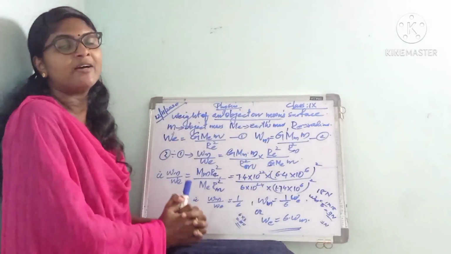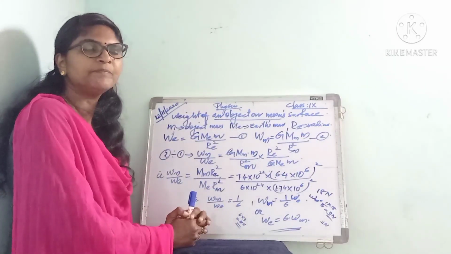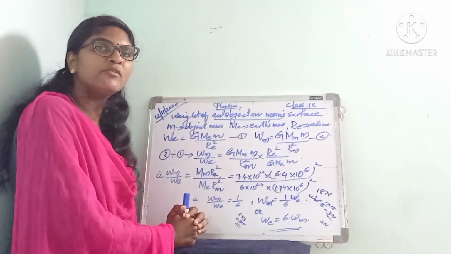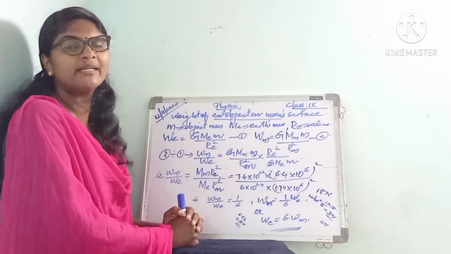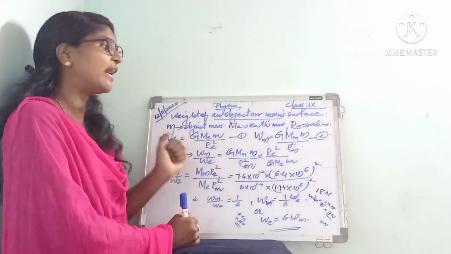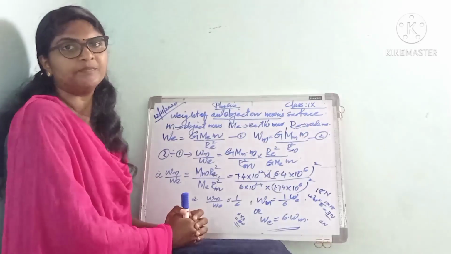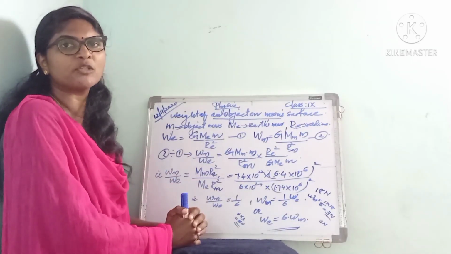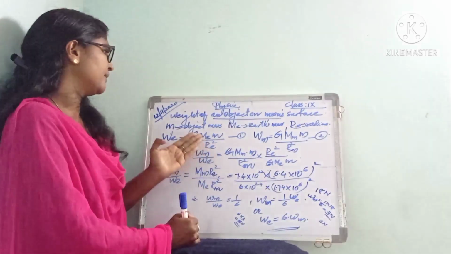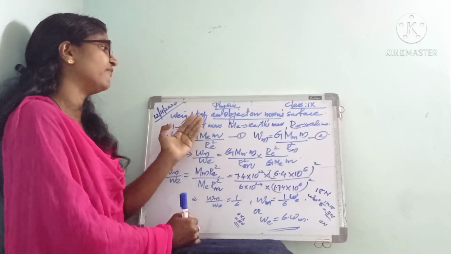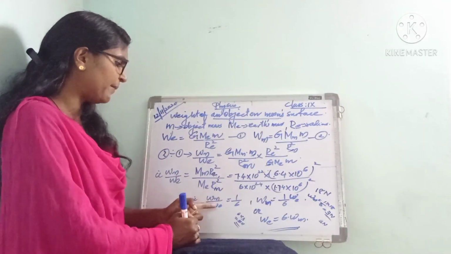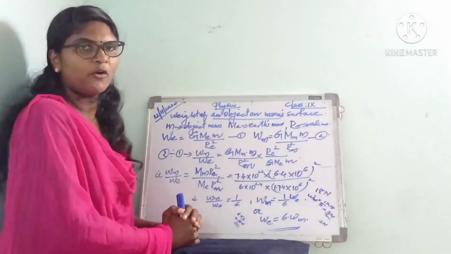Okay children, in today's class we have learned about mass and weight. You know what is mass? The quantity of matter contained in an object is called its mass. Then what is weight? The force with which the earth attracts the object is called the weight. You know the equation for weight, W is equal to mg. Also we have learned the difference between mass and weight. Also we have learned the variation of weight of an object from poles to equator. Also we have established the relationship between the weight of an object on moon and that on earth's surface. Actually it is Wm by We is equal to 1 by 6.